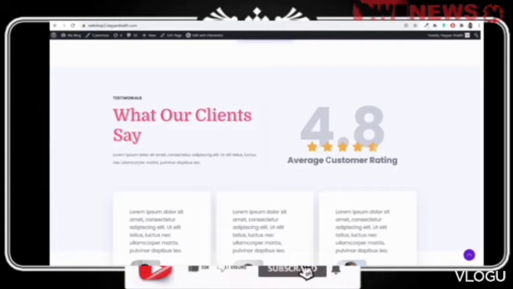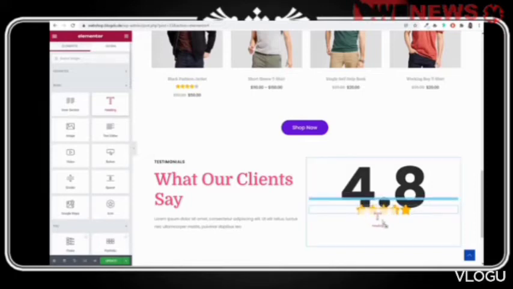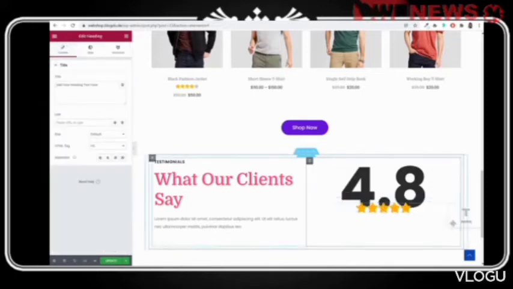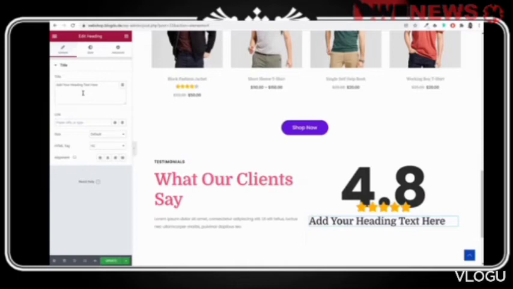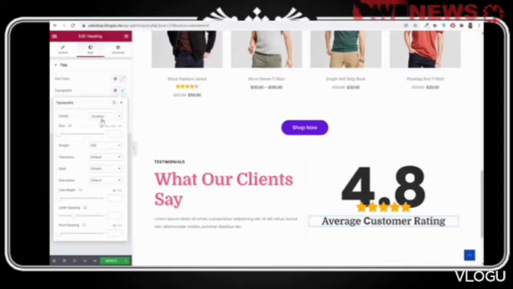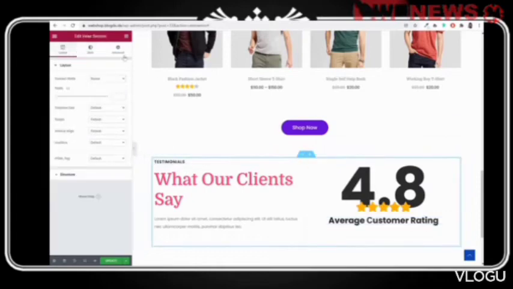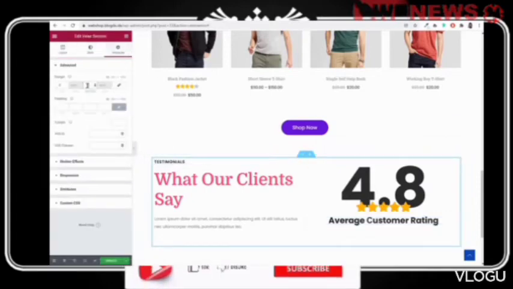And let's see what we have next. Then we have the text, average customer rating. We'll bring the heading at the very bottom. Let's bring it over here and change the text. Again, bring it in center and change the sizing and everything. First, let's make it Poppins. We don't want this to dominate for this. Decrease the size to 30 and make it bolder at 700. Now finally, you can select this row, this inner row, and let's add margin of 60 at bottom.